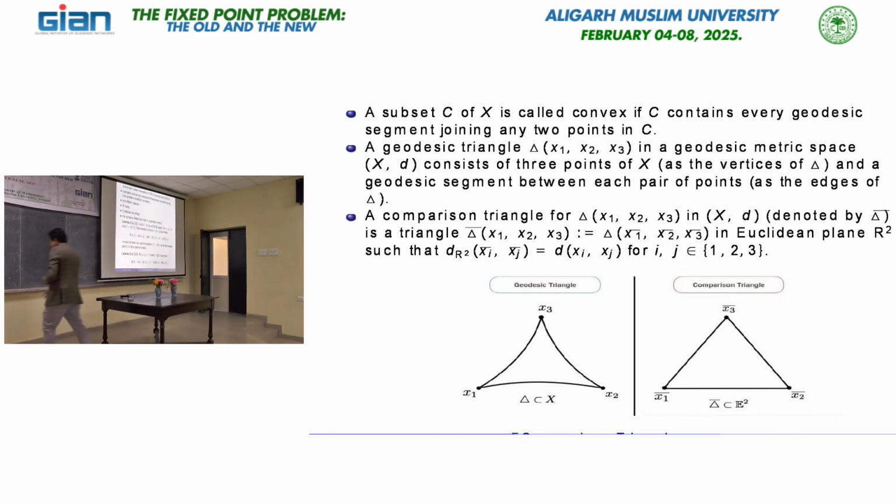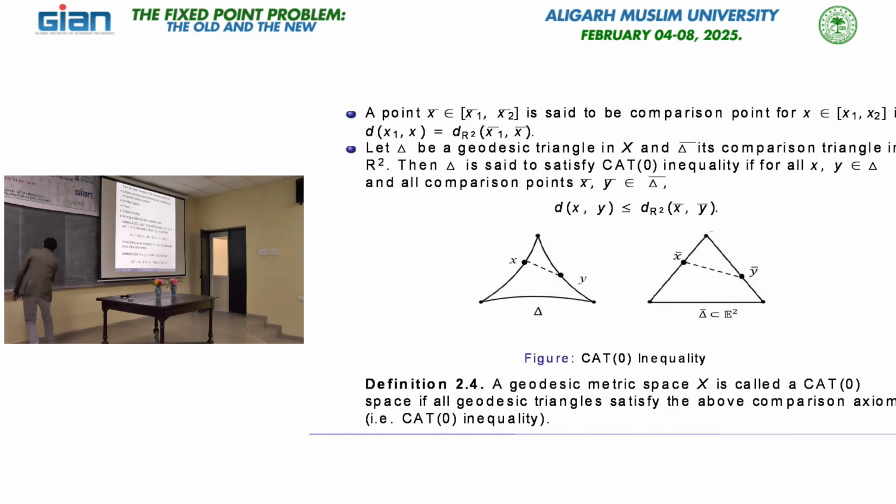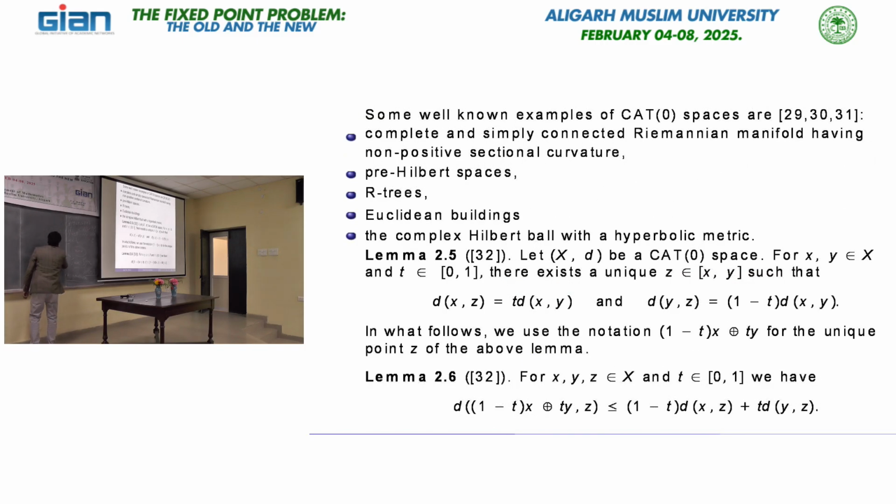It means that CAT(0) is a part of the metric spaces, because not all metric spaces satisfy this kind of thing. So what is the connection between these spaces? We say that all Hilbert spaces or pre-Hilbert spaces are examples of CAT(0) spaces.